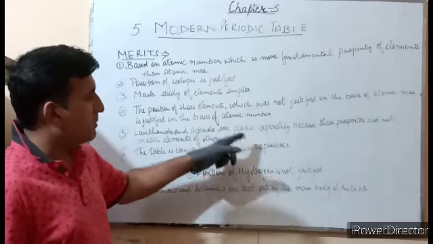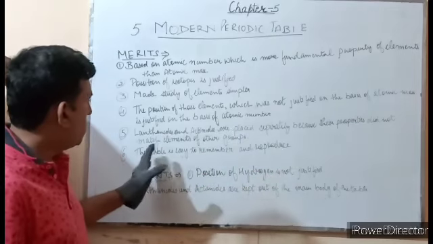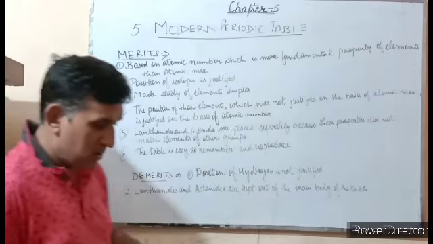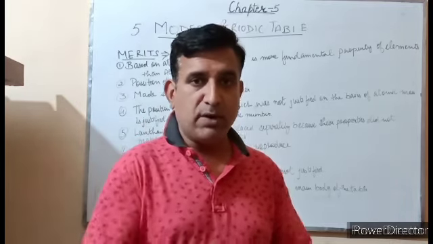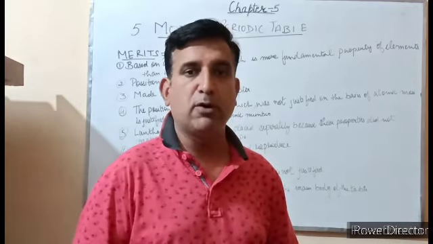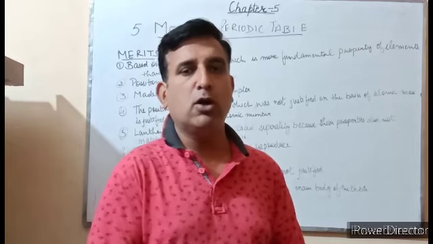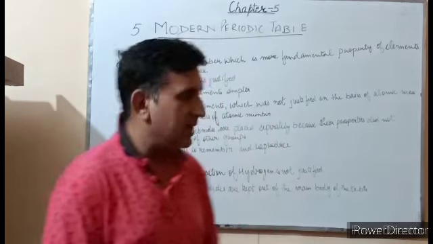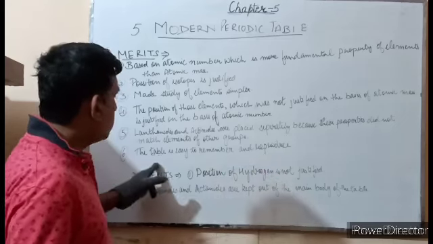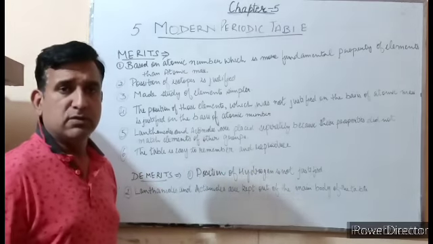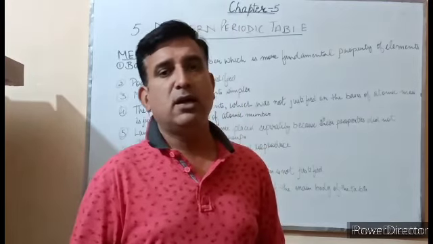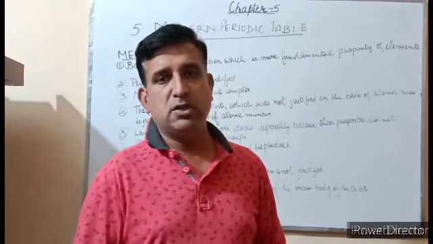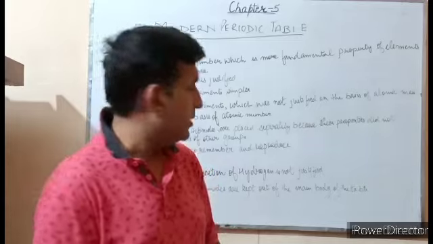Lanthanides and actinides are placed separately because their properties did not match elements of other groups. Although lanthanides and actinides are part of periods 6 and 7, they are placed separately at the bottom of the periodic table because their properties were altogether different from the rest of the elements. The table is easy to remember and reproduce, as it is based upon atomic number and electronic configuration, so it is very easy to remember and reproduce.